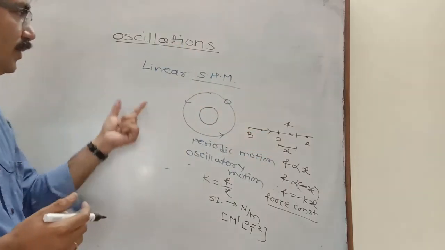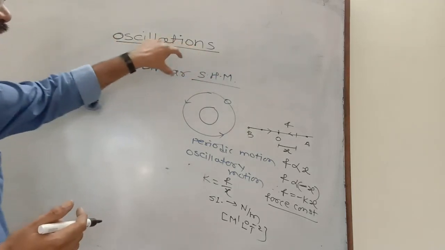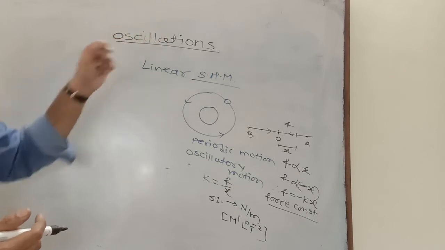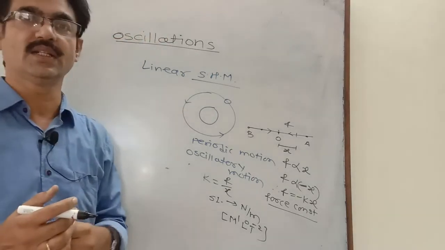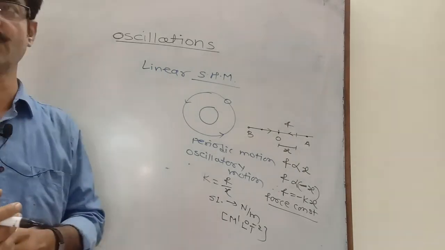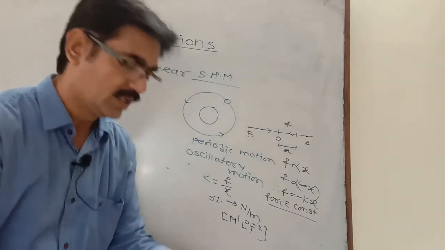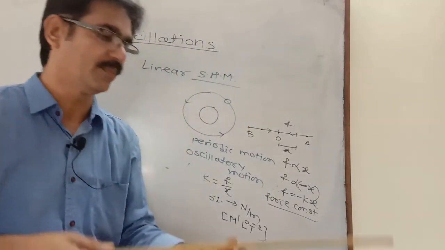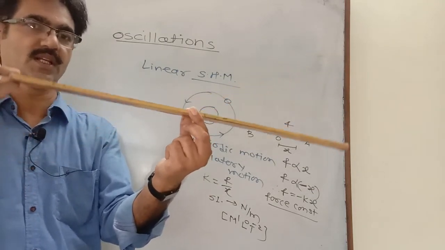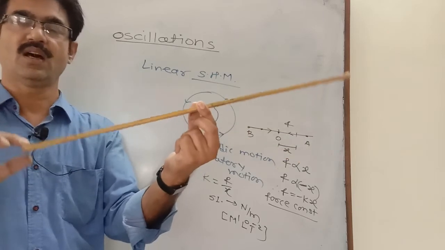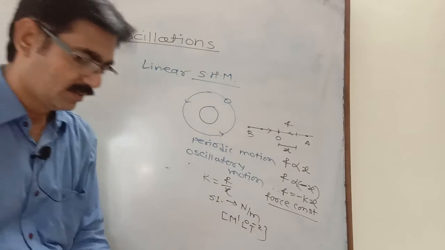This type of linear periodic motion is called linear simple harmonic motion, because there are two types of simple harmonic motion. When the path is a straight line, it is called linear simple harmonic motion. When the path is curved, for example, in a beam balance, when the beam is displaced from its mean position, these vibrations are angular SHM, because the path is curved.